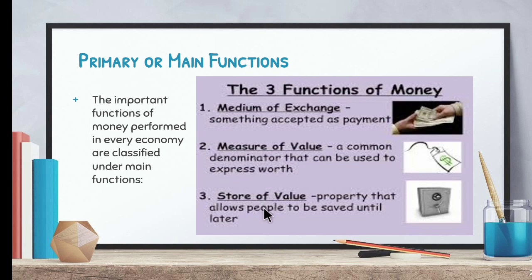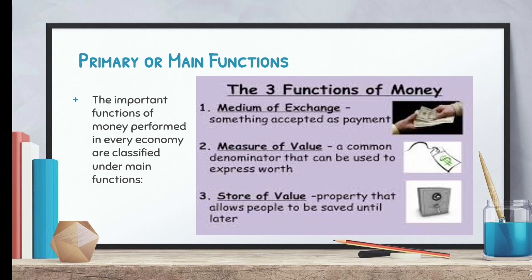Next one is store of value. Store of value means we can save the money for our future use or future expense. These are the three main functions, the primary functions of money. It acts as a medium of exchange, that means using money you can buy a product, next is measure of value, and third is store of value.